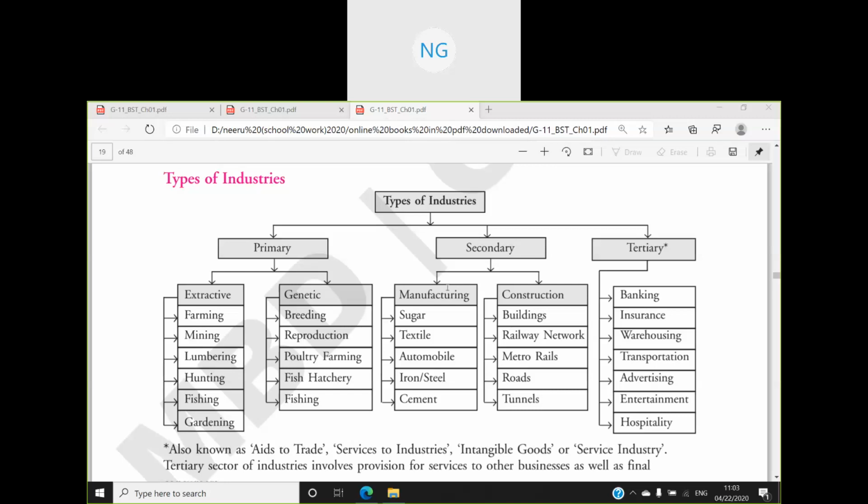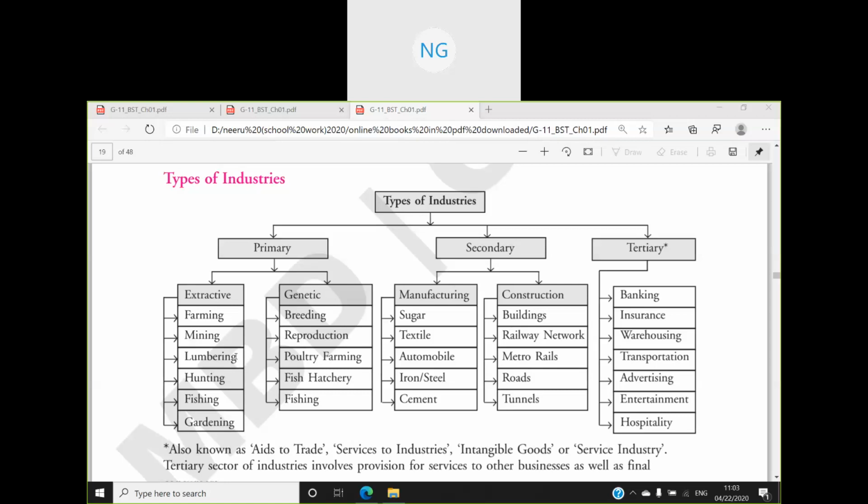So primary industries are connected with the extraction and production of raw materials, that is, we are extracting something from the earth, or producing natural resources and reproducing them, or developing living organisms. For example, extractive industries include farming and mining, such as a gold mine or coal mine. Then lumbering.